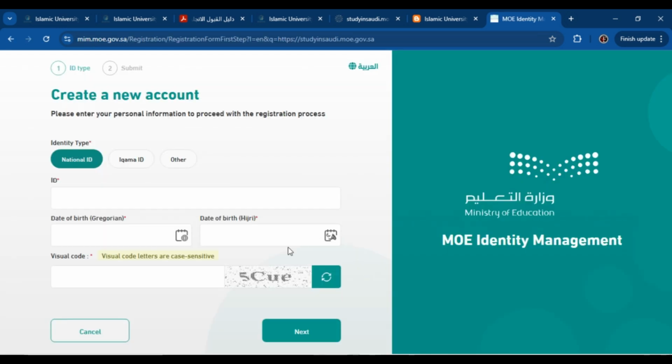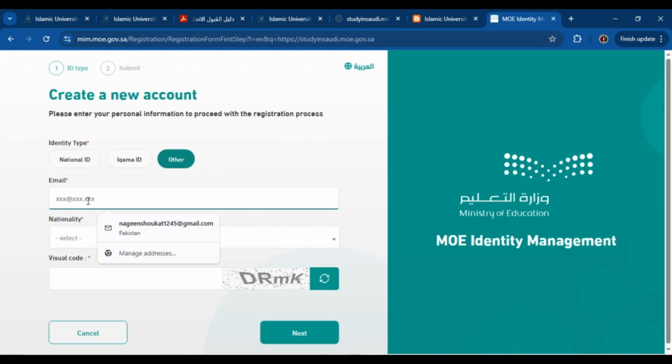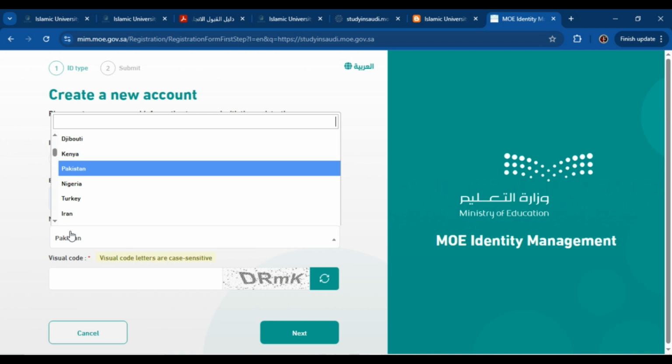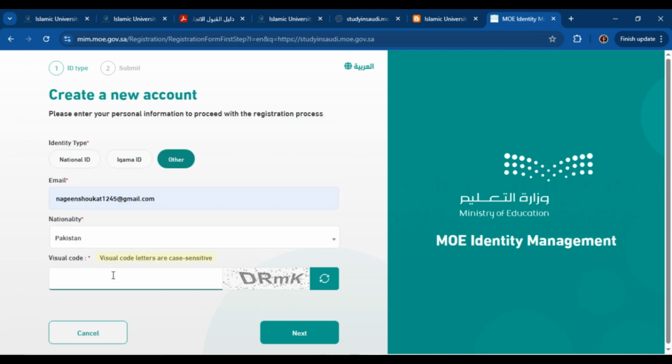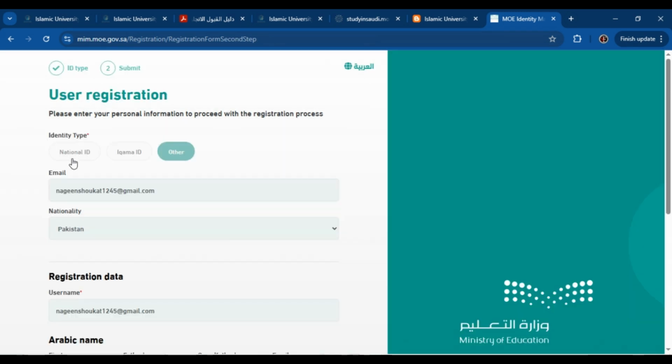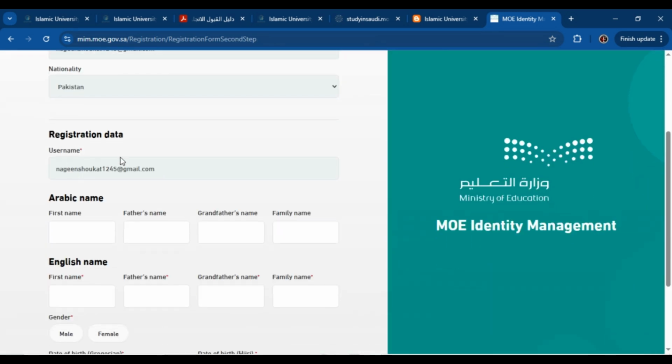Now this type of page will be open. First of all, you have to fill in your data. From here you have to select the identity type. I will suggest you click on the other option. Now enter your email address. Then select your nationality, type this visual code, and click next.